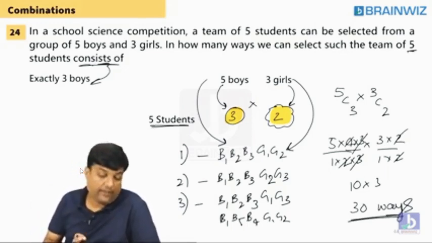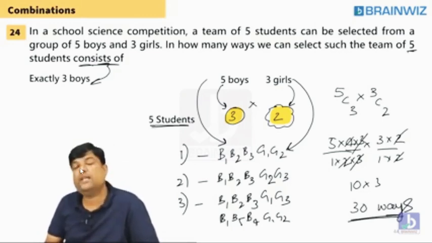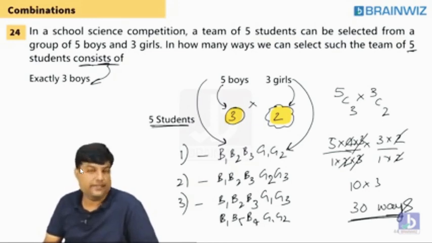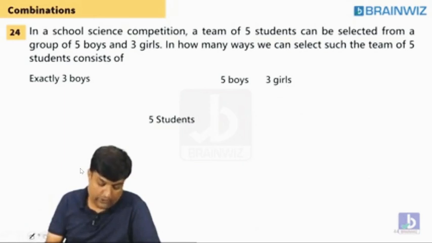Yes, Kiran, I have done a small mistake over there. 5 into 4 into 3 divided by 1 into 2 into 3. It's one of the same. 10 cases into 3 cases. That is 30 cases. Are you understanding, everybody? Clear? So I have done something for you. You have to do something for me.